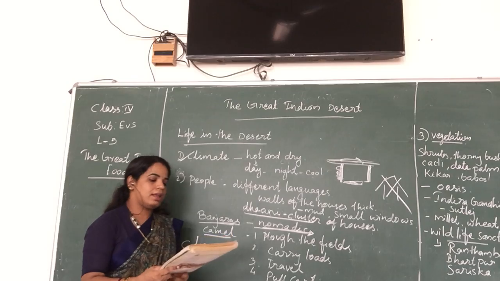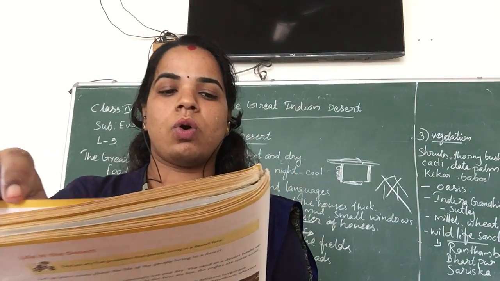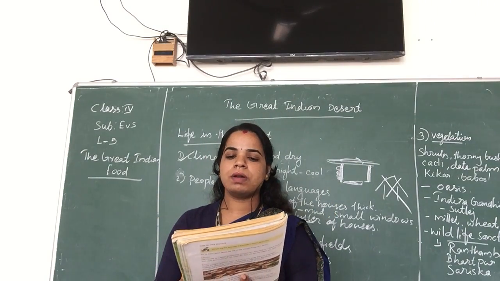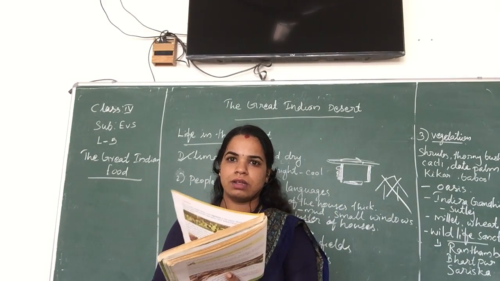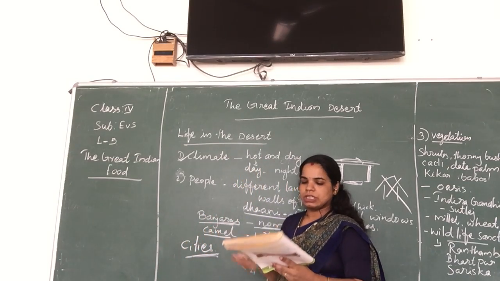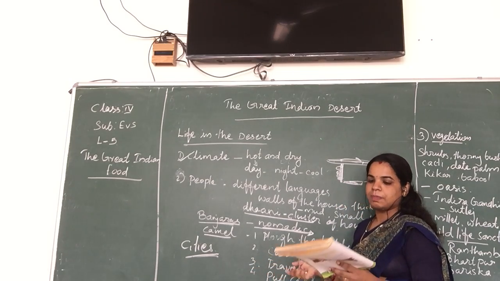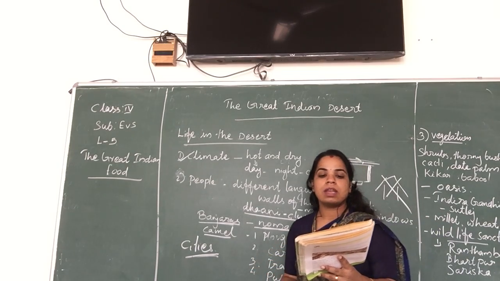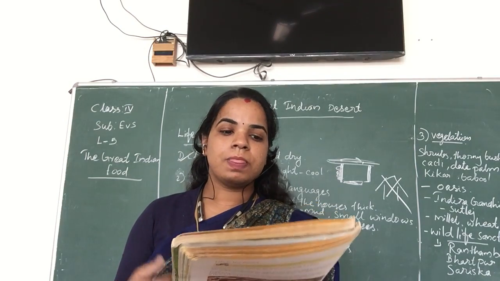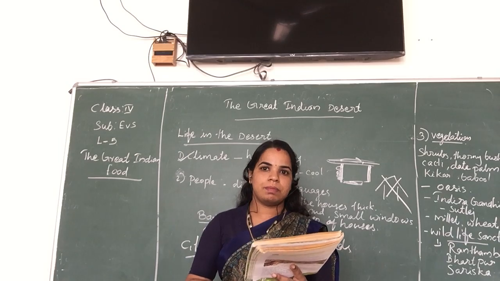And animals like sheep, goats and camels are common in this region. Water is scarce, so people mostly rear cattle. Very little water is there, and they keep cows, sheep, goats and camels, different animals, with them. Camels are an important asset for the people of Rajasthan. Camel is a very important asset for the Rajasthan people.